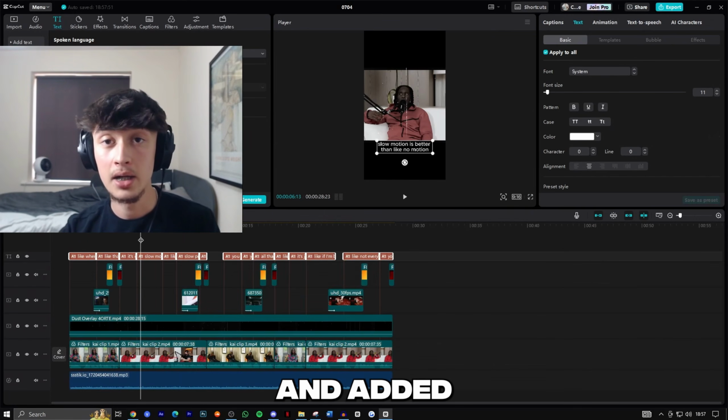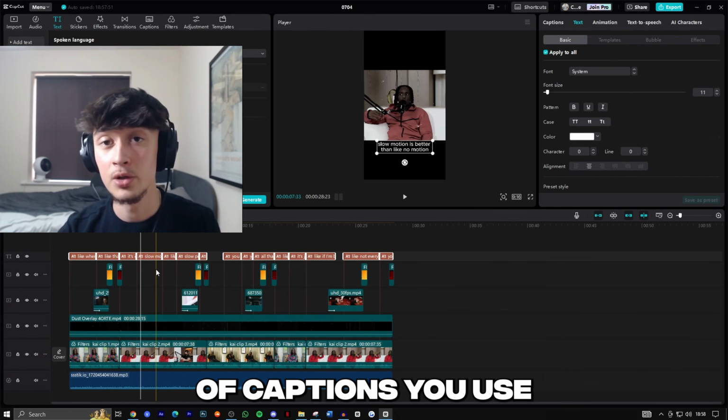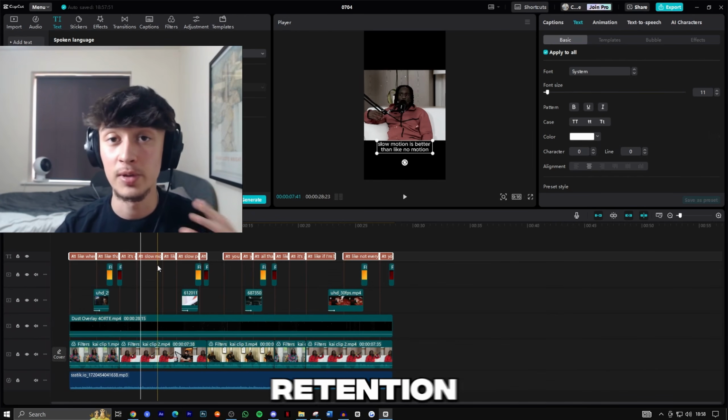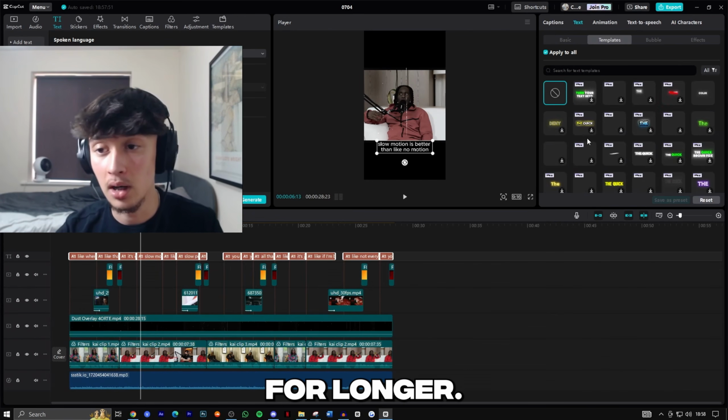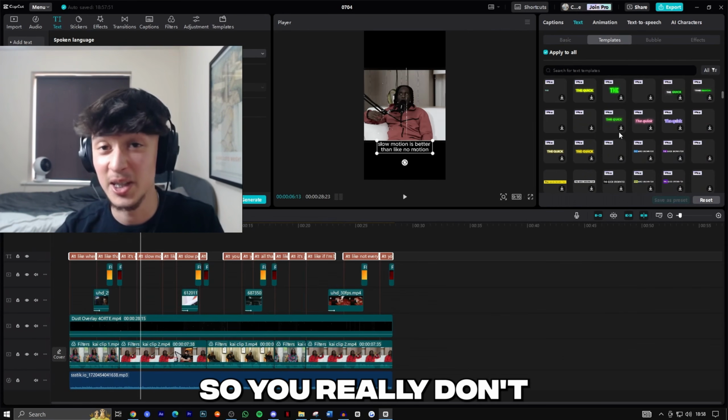Now that we've gone ahead and added our captions, we can now edit these. It's very important that the style of captions you use show about one word at each time, as this is literally scientifically proven to boost retention as people stay engaged for longer. So if you have CapCut Pro, that's fine. I don't even have it myself, and I've still managed to make thousands of dollars with TikTok, so you really don't need to buy it.